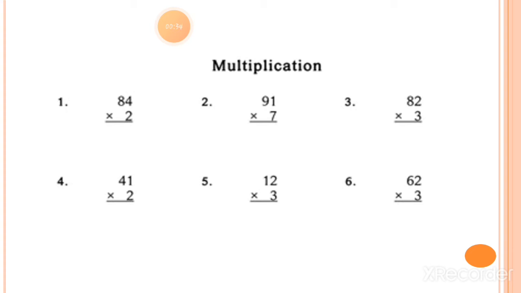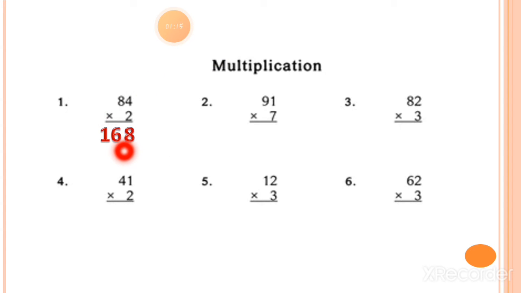So I have some examples, like this worksheet. If you solve it, you can easily understand how we can solve the sum. First of all, we have to multiply 2 with the ones value 4. So 2 fours are 8. Here you have to write down 8 under the ones column. Now multiply 2 with the tens value, which is 8. So 2 eights are 16. So you have to write down 16 this way.